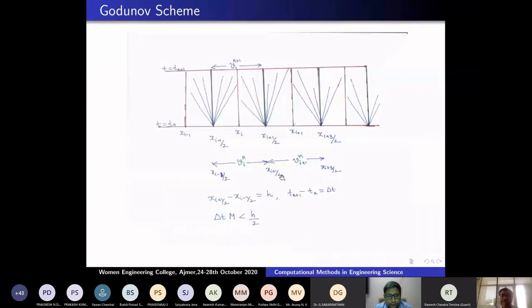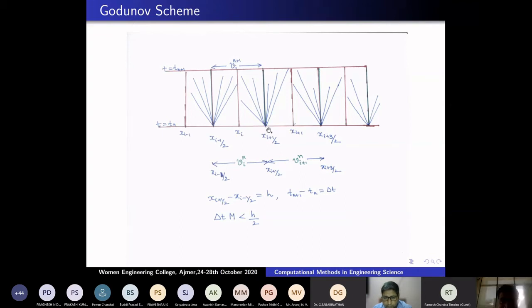So using this one, now suppose how to construct a solution here. This is the Godunov scheme. Suppose the wave here, look at here, xi plus half, xi plus 3 by 2, xi minus half. These are the discretization points. The average solution in this interval is Vi, and in this one the solution is Vi plus 1. Okay. Now I am allowing the wave to move. This is the solution at time t equals tn. Now I want to compute a solution, the average of an exact solution.